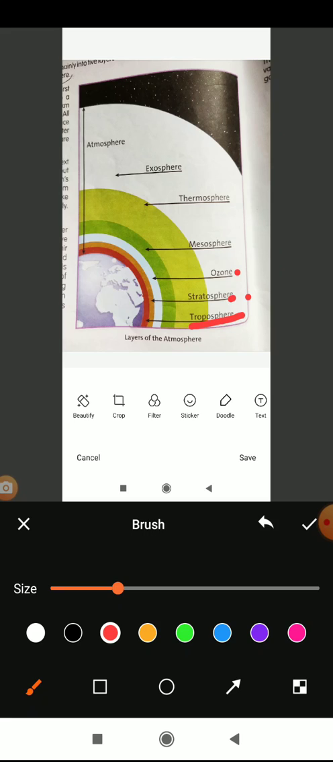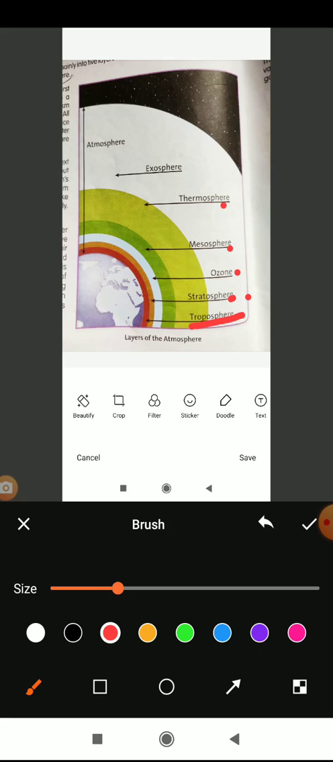Now next, after the stratosphere layer we have the mesosphere. The mesosphere is the third layer in the atmosphere. The temperature is low and it is also less dense. Less dense means the amount of air is less.